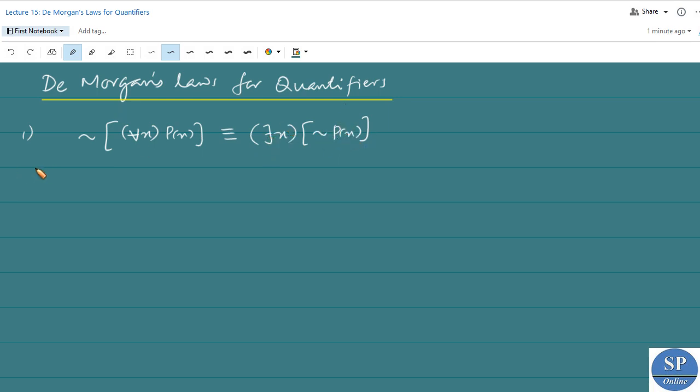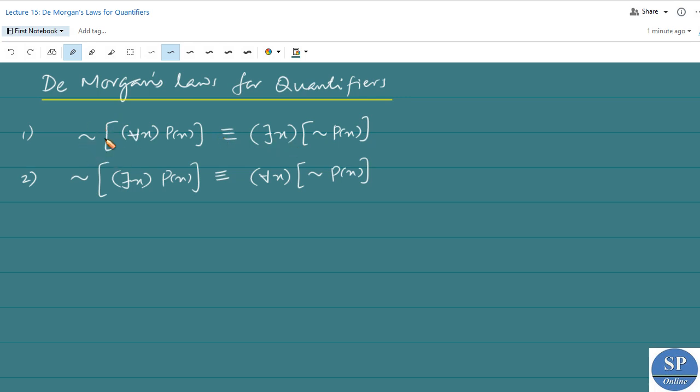p of x. Okay. The second De Morgan's law for quantifiers is: negation of there exists x p of x is logically equivalent to for every x negation of p of x. That is, by using De Morgan's law for quantifiers, when we negate the universal quantifier for every x, it becomes the existential quantifier there exists x.